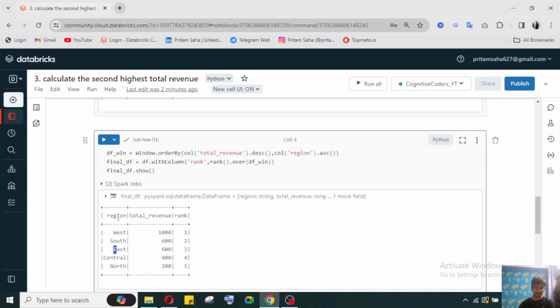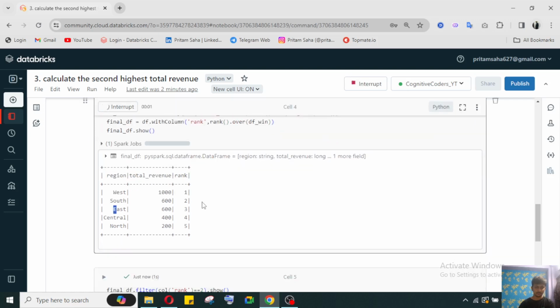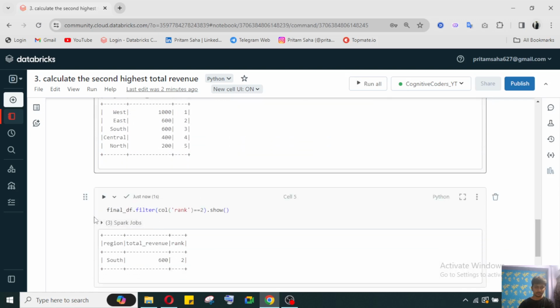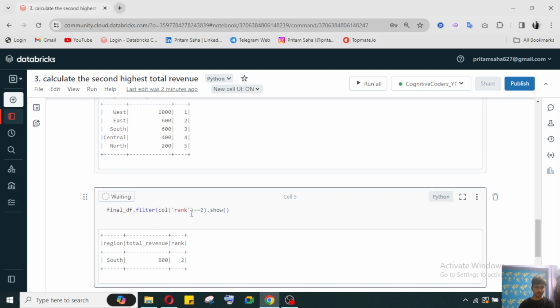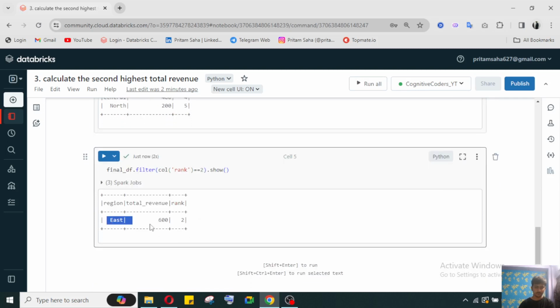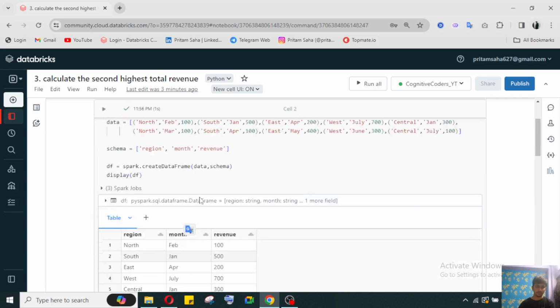E is the first letter before S in our alphabet. Now this is the region which has the second highest revenue.